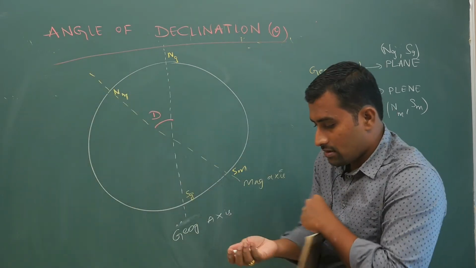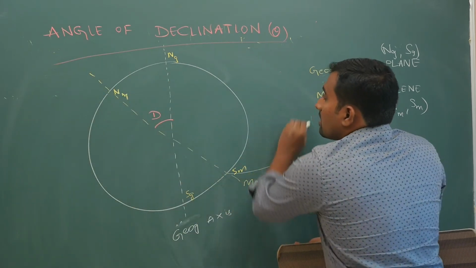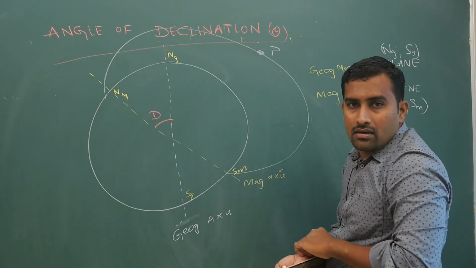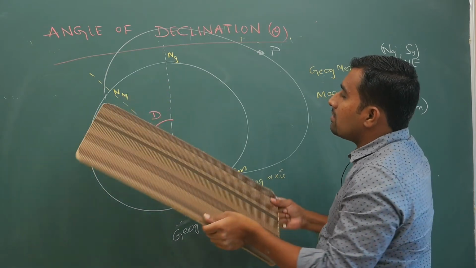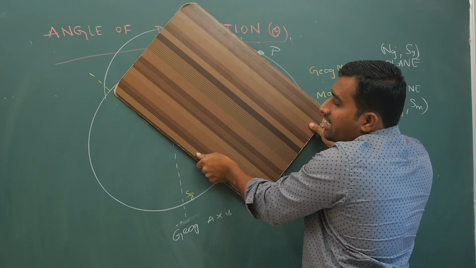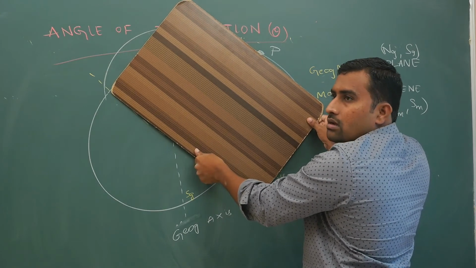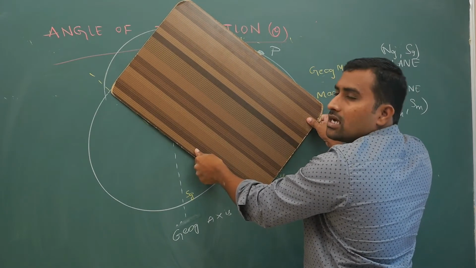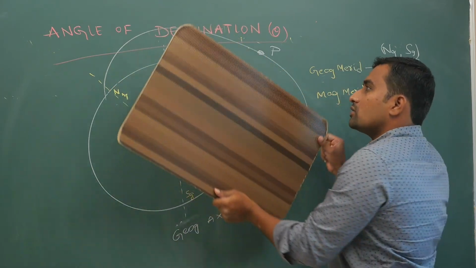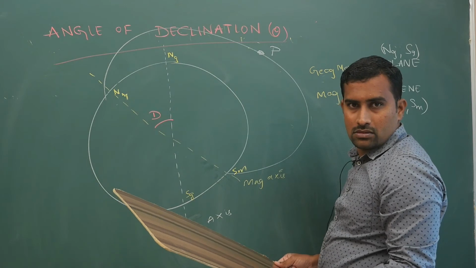But trust me, if you have some general point P here, your magnetic meridian, even this is a magnetic meridian. It is passing through the poles, at the same time it is also passing through the point.